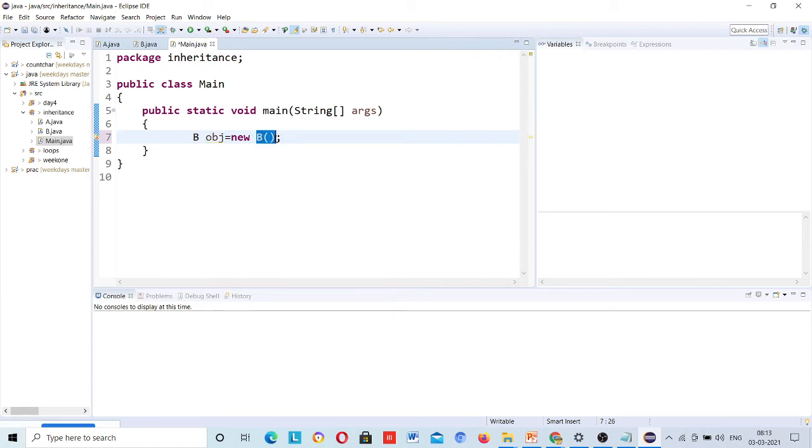This is a constructor. I will talk about constructors in a detailed session, that's why I am skipping this as of now. Just understand that to create an object for the class, this is the way using the new keyword.